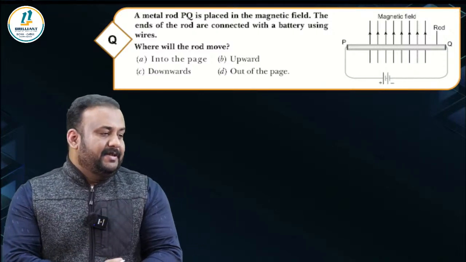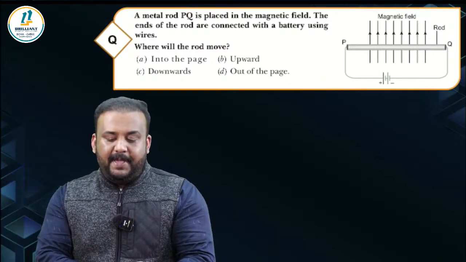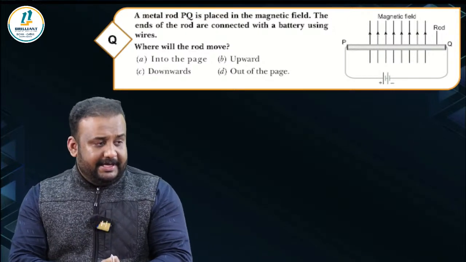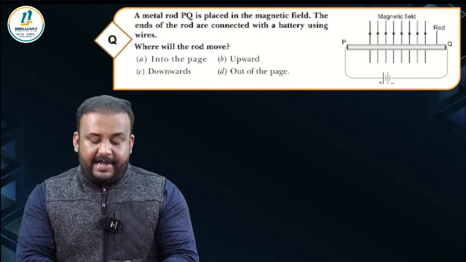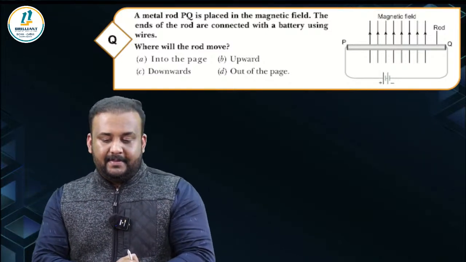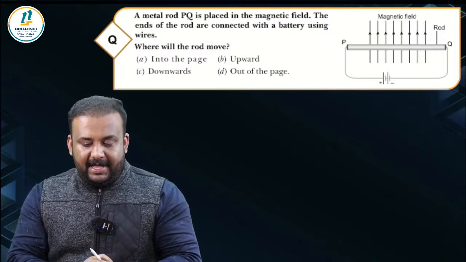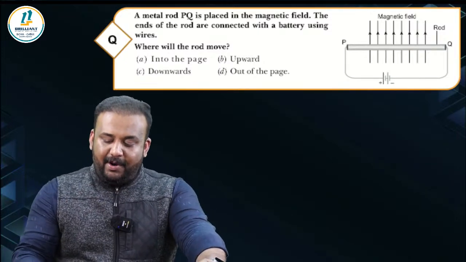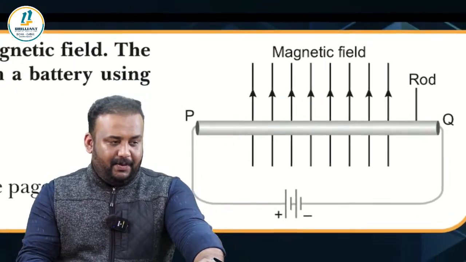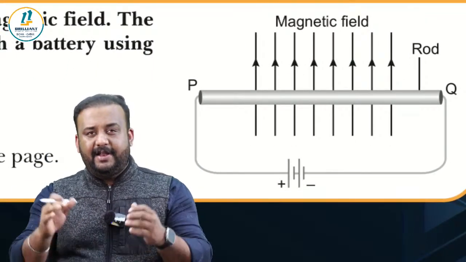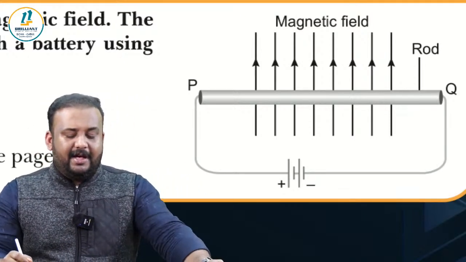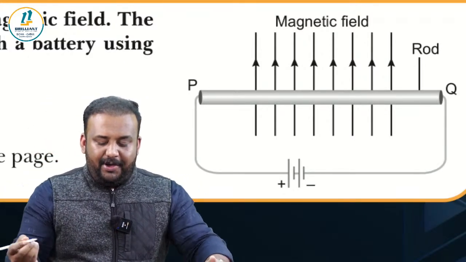Okay, look into the next question. A metal rod, PQ, is placed in the magnetic field. The ends of the rod are connected with a battery using wires. Where will the rod move? Here, I'll just zoom into the picture a little bit so that you can apply the rule properly. Here we are going to find the direction of the force experienced by the rod PQ. So how do you work it out?